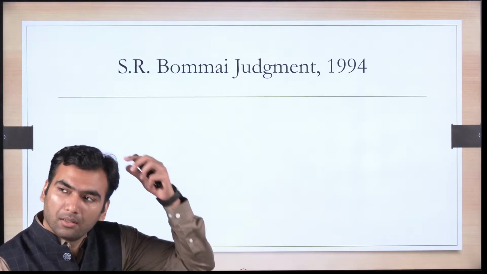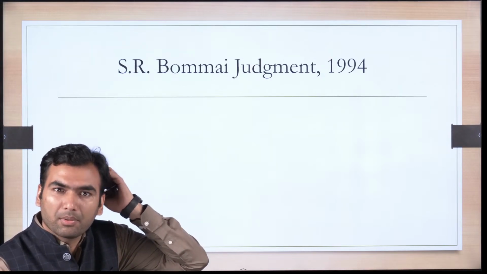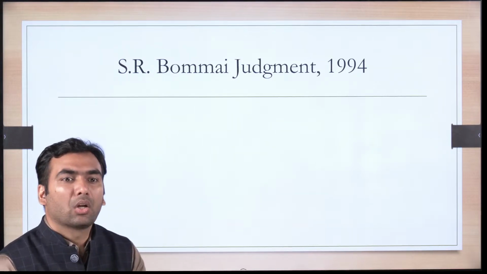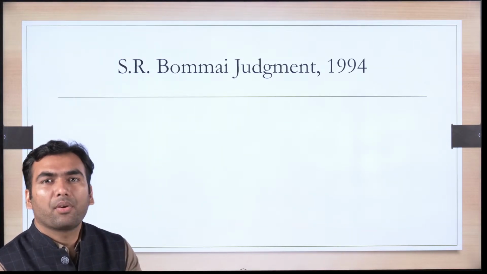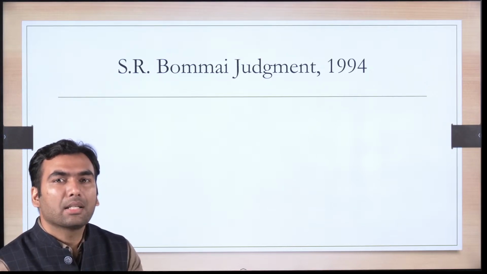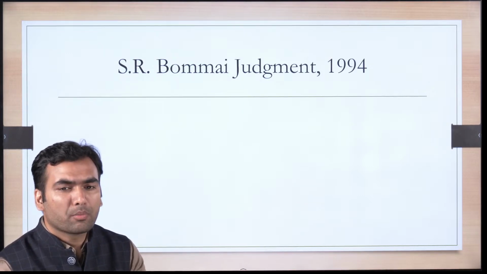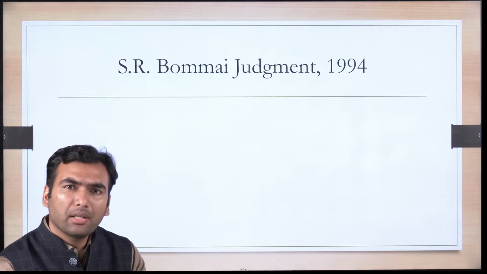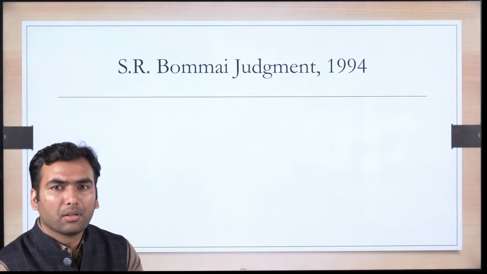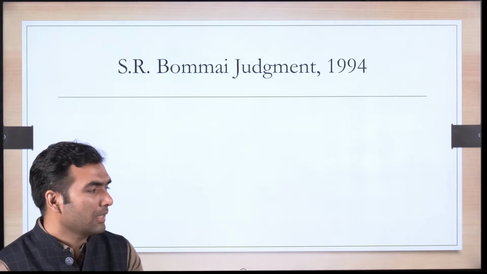See, this was the case when S.R. Bommai was the chief minister of Karnataka, and his government was dismissed because there were riots, and it was accused that the government was not taking action against the rioters. So S.R. Bommai went to the Supreme Court and said, I have a majority in the legislature and still my government has been removed using this article. So this is unconstitutional. The Supreme Court said that yes.